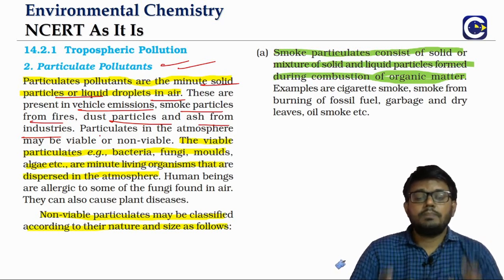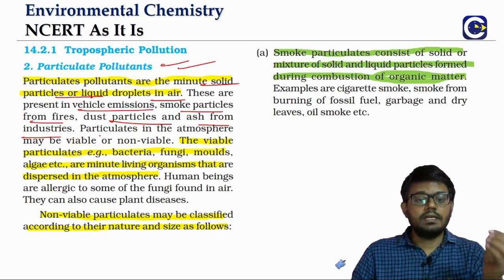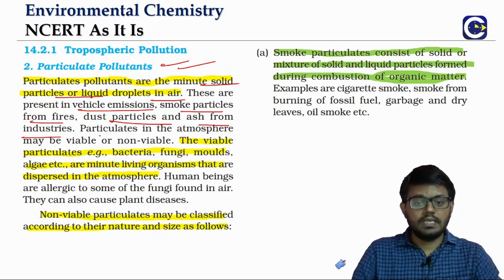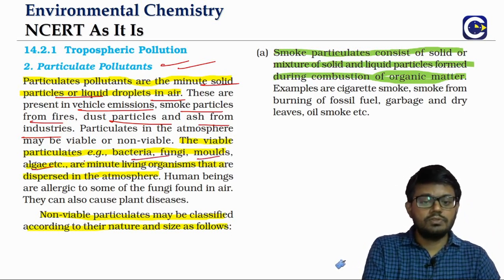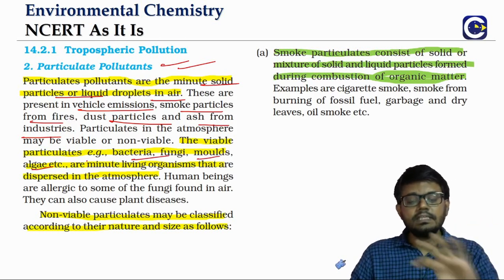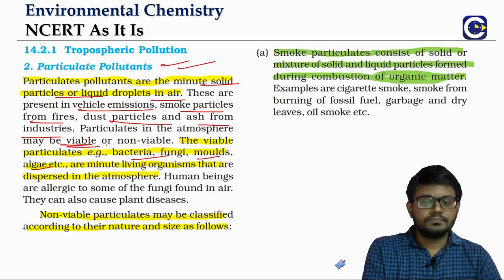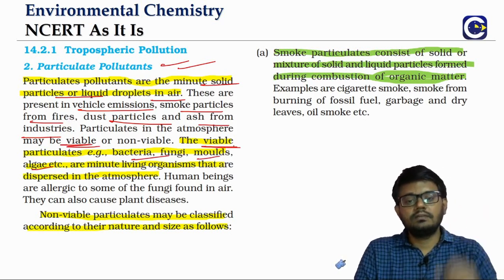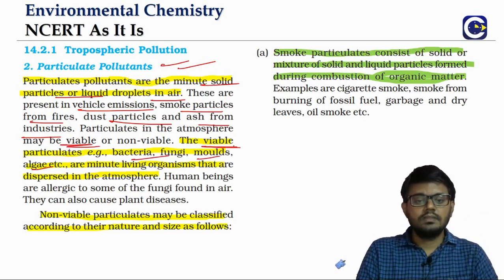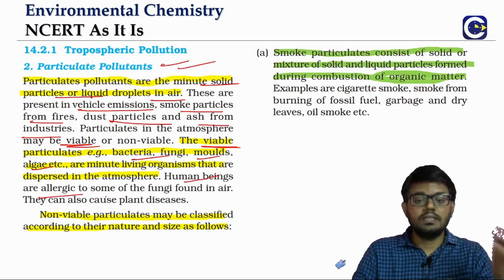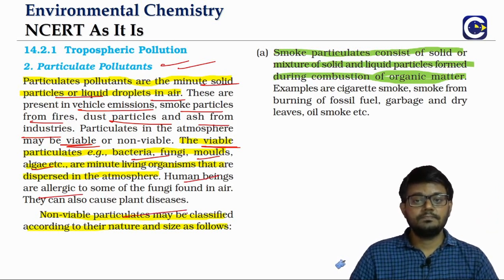Now we can look at the particulate pollutants in two types. One is if they are made up of micro living organisms like bacteria, fungi, molds, algae, such type of particulate pollutants, right? We call them as viable. The viable are basically the micro living organisms which are dispersed in the atmosphere. They can cause allergic effects to us, and they can even cause plant diseases.